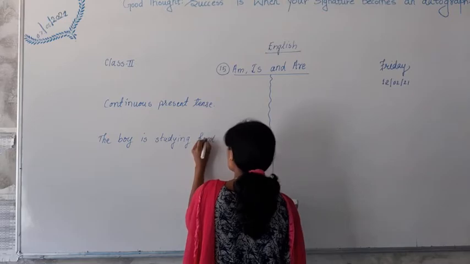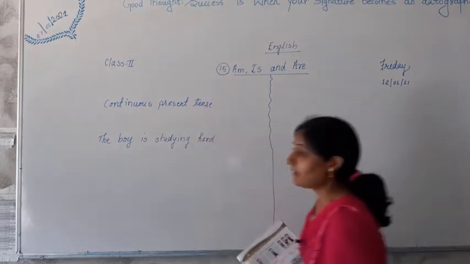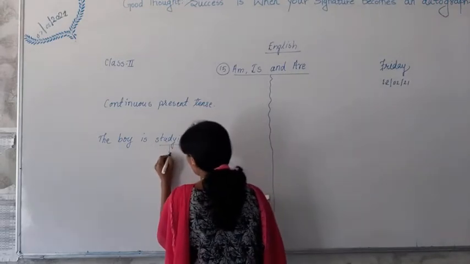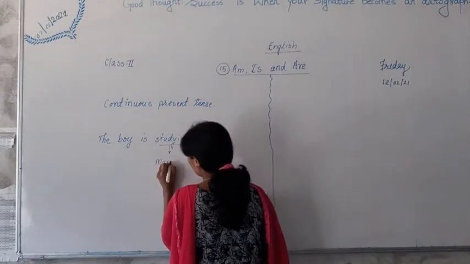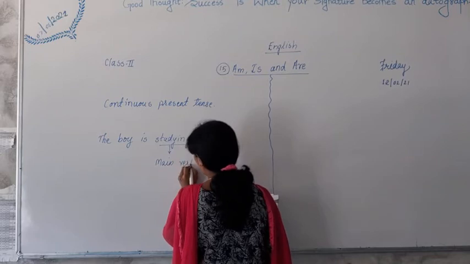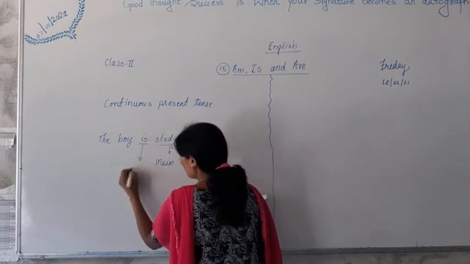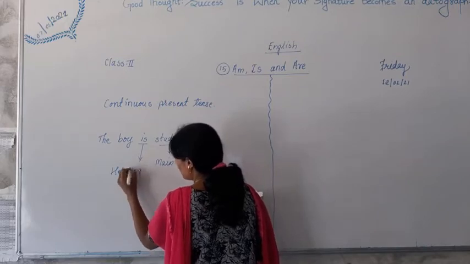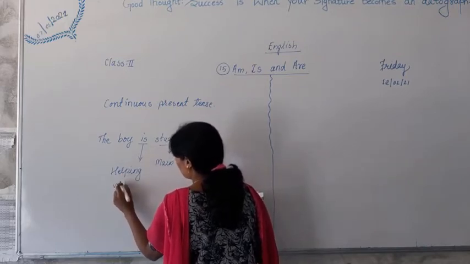When I give you this sentence, the boy is studying hard, in this sentence, studying is what? Studying is the main verb, and is is the helping verb.